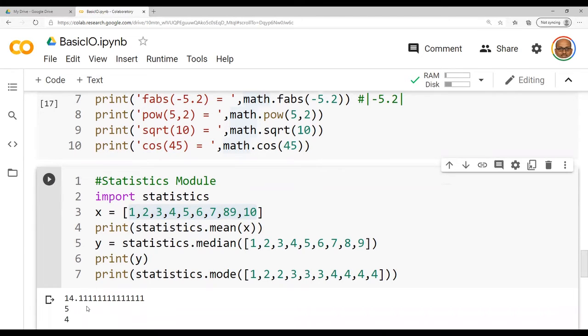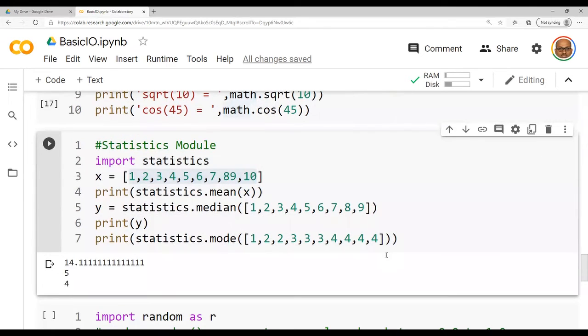The first one, the average, that is mean, is 14.1. The second one is 4.5. For the third one, mode, it is 4. All right. So this is what with respect to statistics.